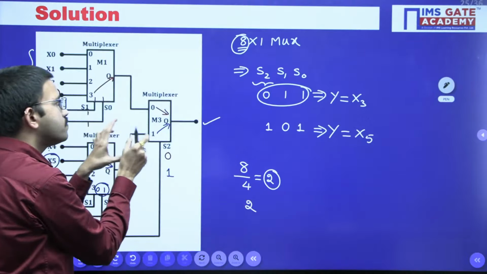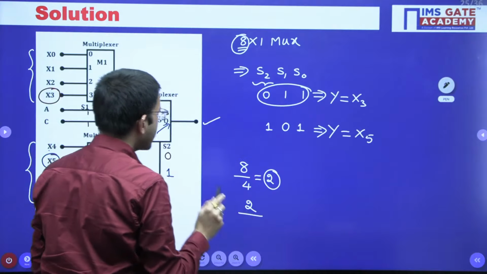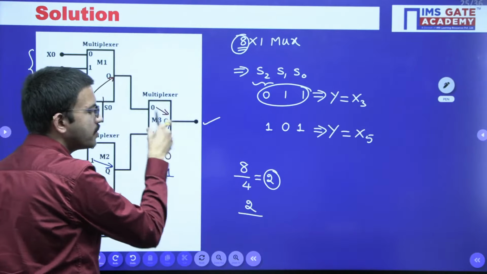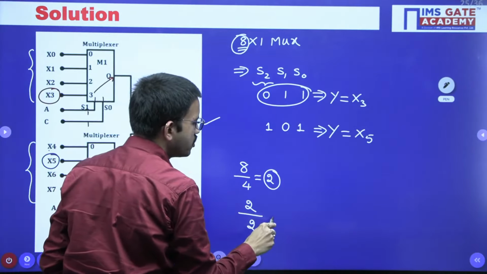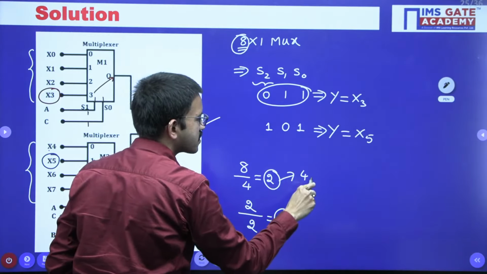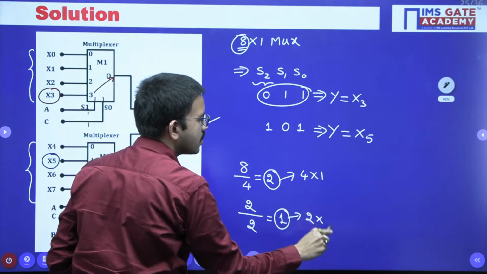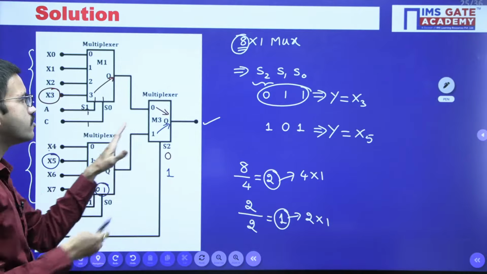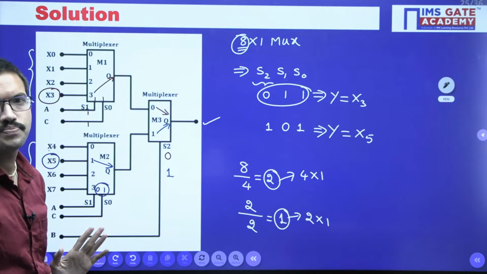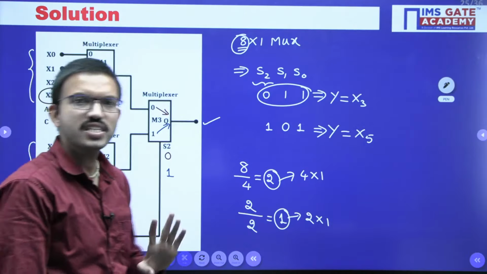If you are allowed to use a 2x1 mux, luckily for a 2x1 mux the number of inputs is 2 only, so 2 by 2 is nothing but 1. So we require 2 4x1 muxes and 1 2x1 mux. Suppose if 2x1 mux is not allowed, obviously you have to use 4x1 like that. So this is the higher order implementation of mux using lower order, just like the decoders.